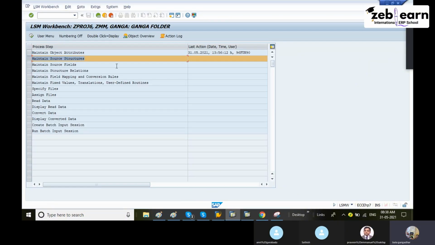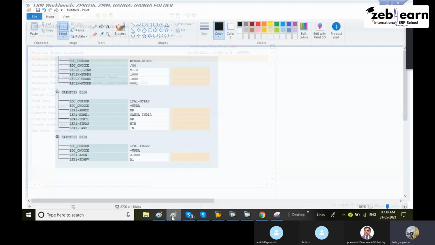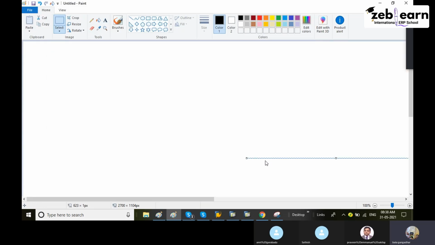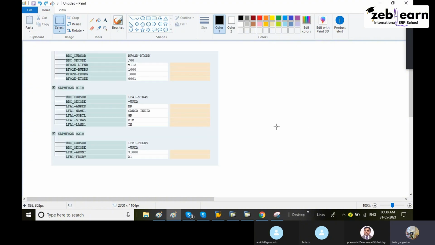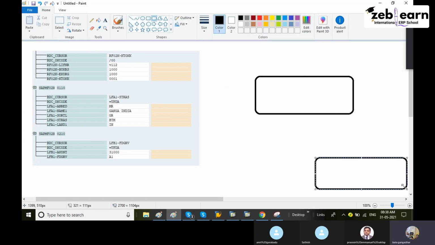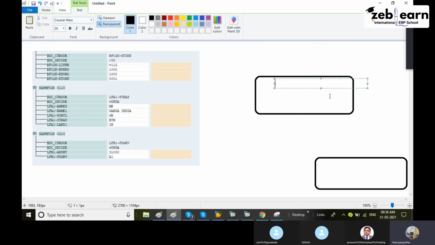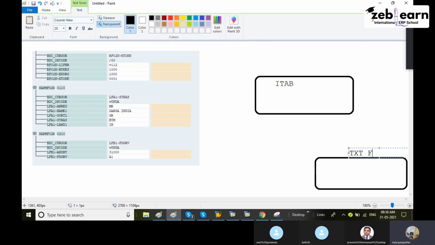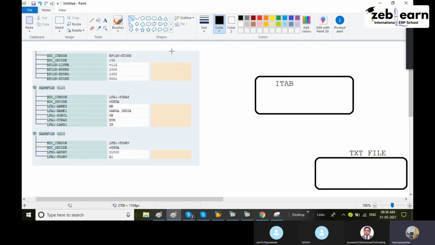Then we have to go to source structure. Maintain source structure. Here, source structure is nothing but an internal table name. Let me write it here. This is a database. Sorry. Next example, in the middle one, I am creating an internal table. This is the file. This is iTab. This is an Excel sheet like a text file. From the text file we have to upload the data.